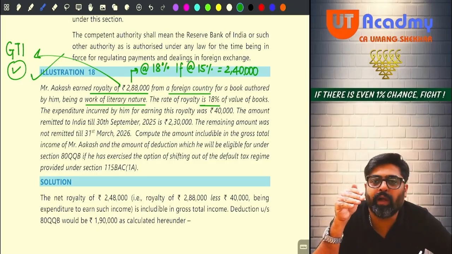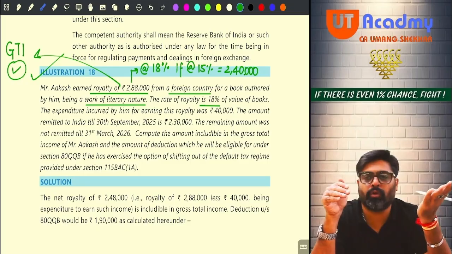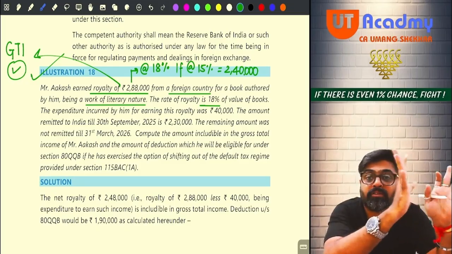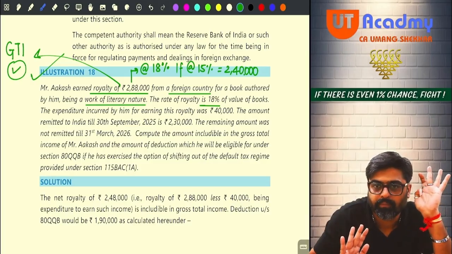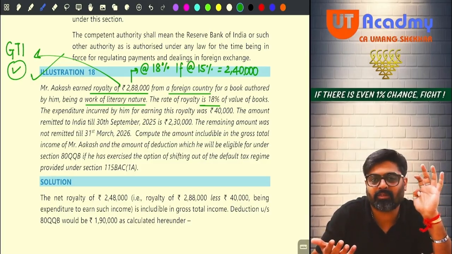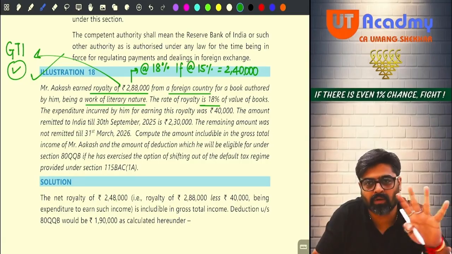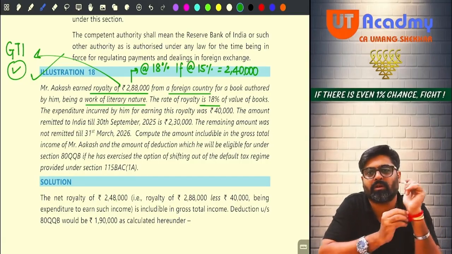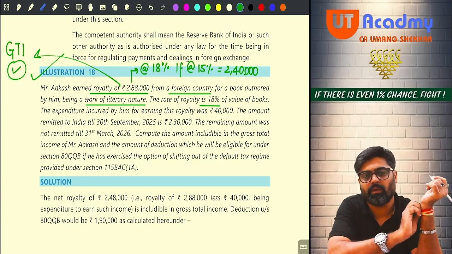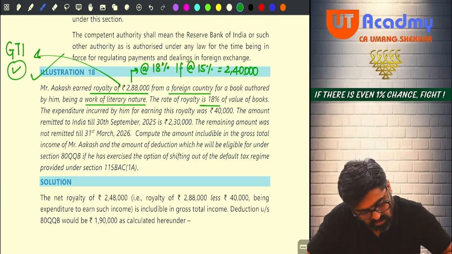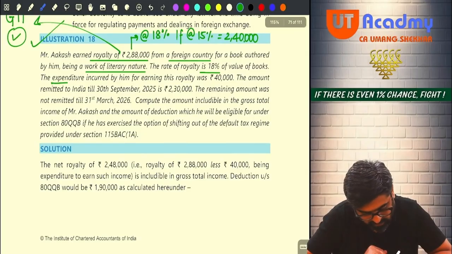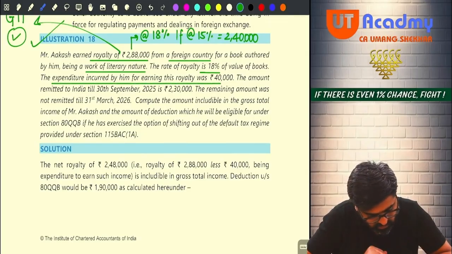But out of that 288, under 80QQB, how much you will bring? How much maximum you can bring? You can maximum bring 240. Any excess over and above 240 will be ignored, will not be considered for 80QQB. Yes or no? Now wait. Expenditure incurred for earning is 40.